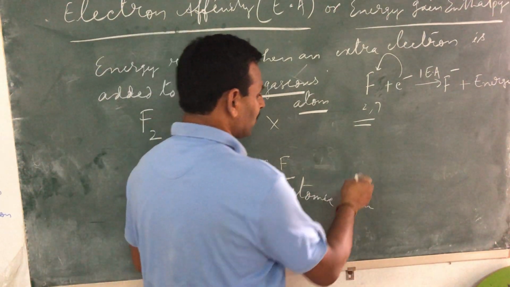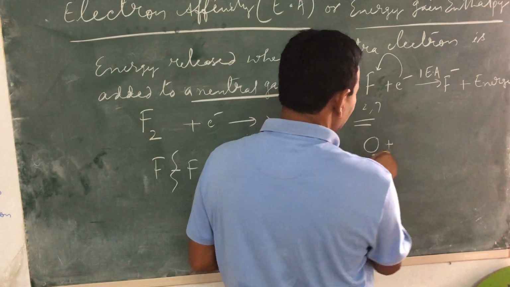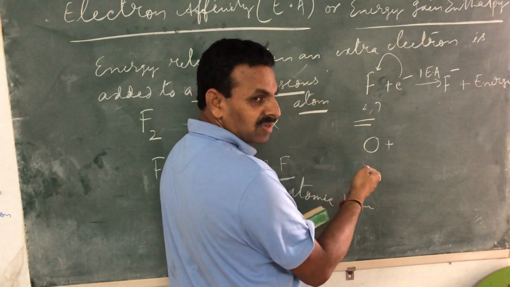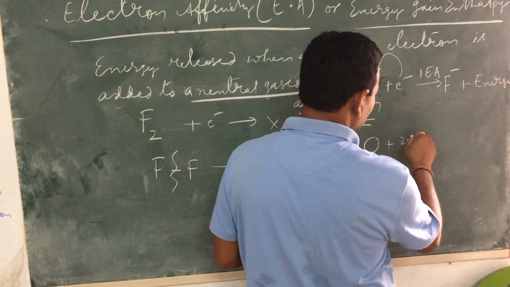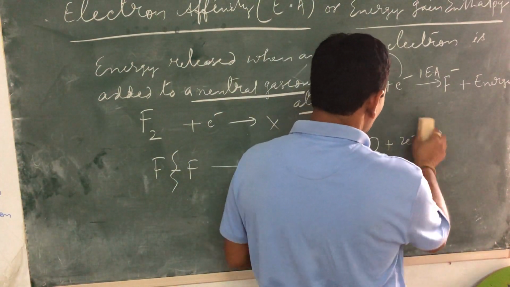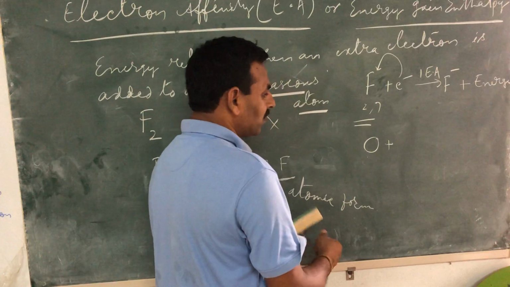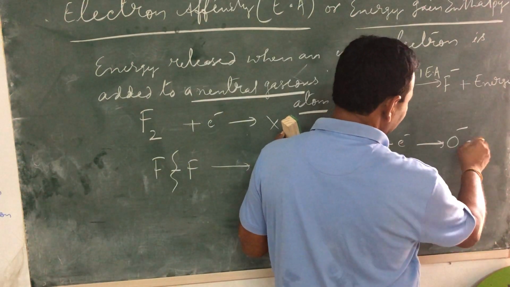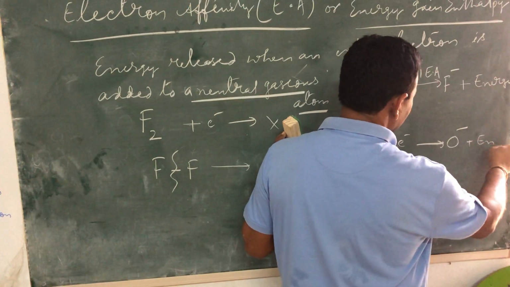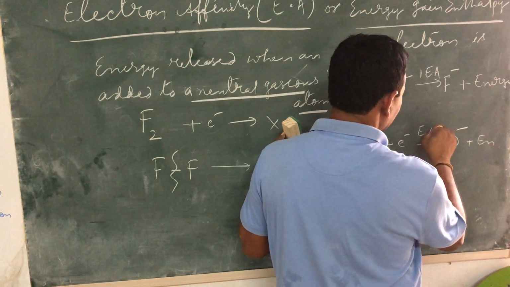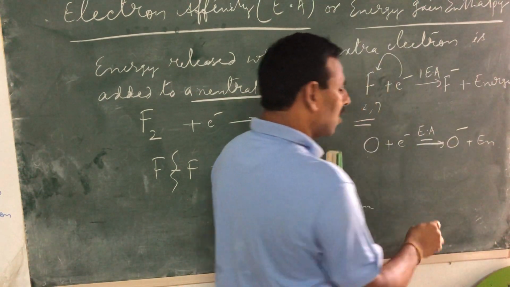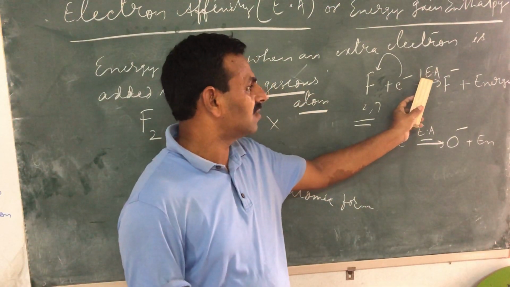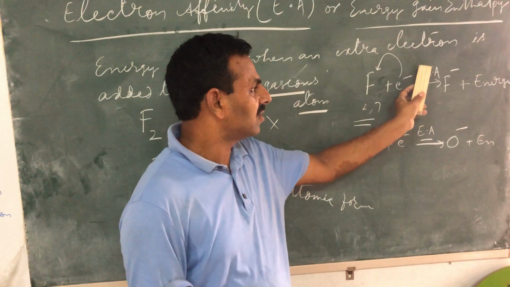I will take an example of oxygen. Oxygen's valency is 2 because its configuration is 2, 6. Atomic number is 8. So it can take 2 electrons. So how to show this electron affinity now? Oxygen takes an electron first and becomes O minus, plus energy is released. This is nothing but EA, electron affinity or first electron affinity. We don't need to mention first when I write electron affinity.